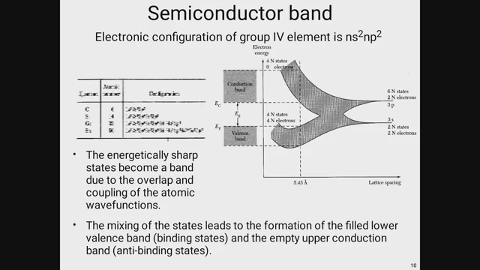So when the interatomic spacing is very high, suppose 100 angstroms or whatever it is, in that case you have energy levels which are discrete in nature. But when the distance is reduced, that means the interatomic spacing is reduced, then the energy level will be split, and this is the basic diagram. So from these expressions we can represent the band diagram of a semiconductor material.